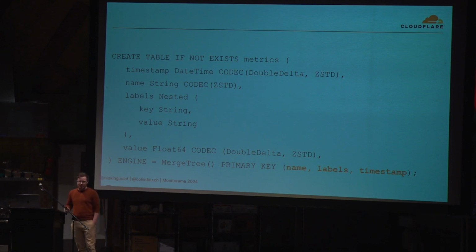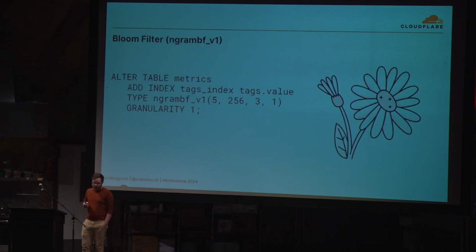For substring matches, it still becomes a linear search. What we can try is some indexing. This is a very scary name. Ngram BFV1 is incredibly opaque in terms of what it is. We can break it down a bit.